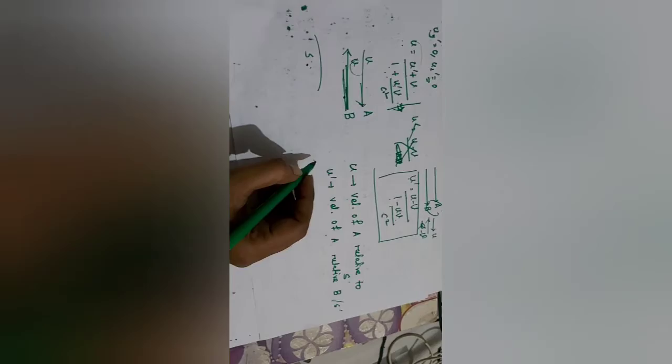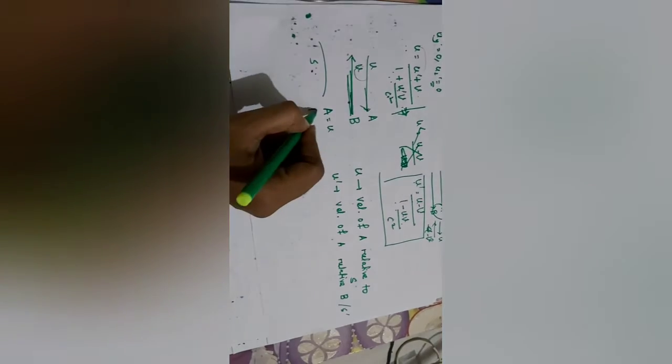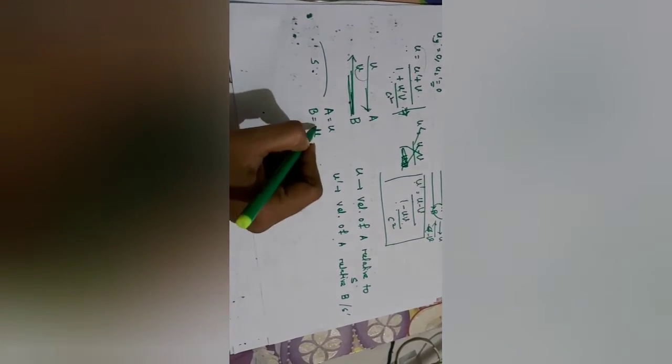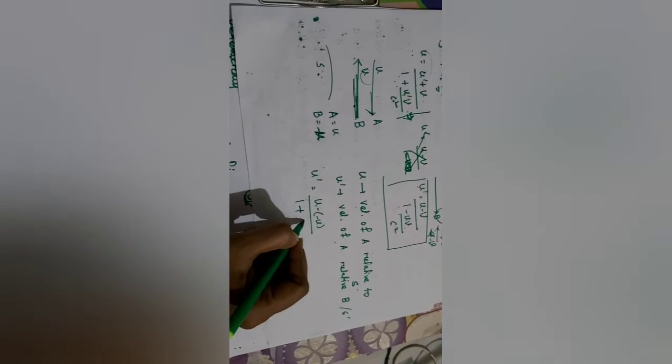As they are traveling in opposite directions, the velocity of A is u and the velocity of B is minus u. Substituting these things here, we will get u prime is equal to u minus of minus u, this becomes plus u, over 1 plus u square by c square. Okay, so this is the answer.